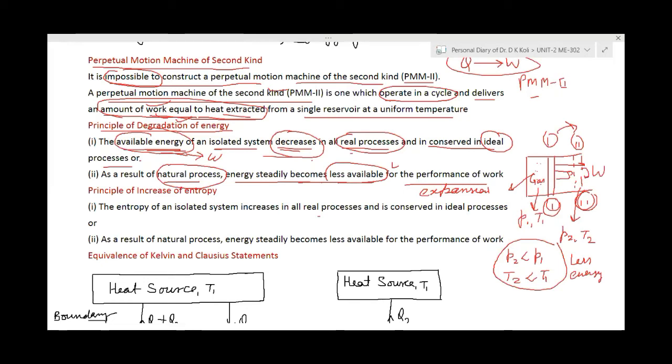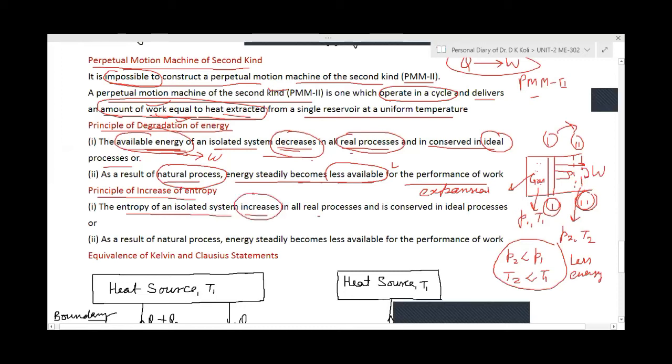If you work more and more, your energy level will be decreasing. The same is happening here also. Then again, second step, principle of increase of entropy. Entropy of an isolated system increases. I will discuss it more further.